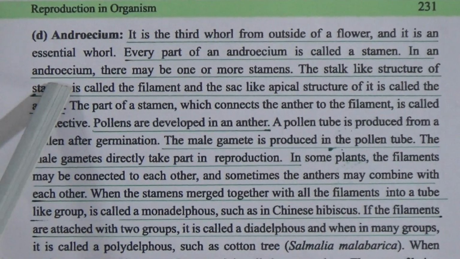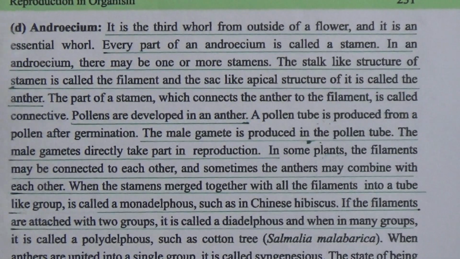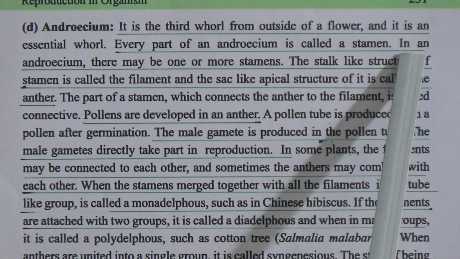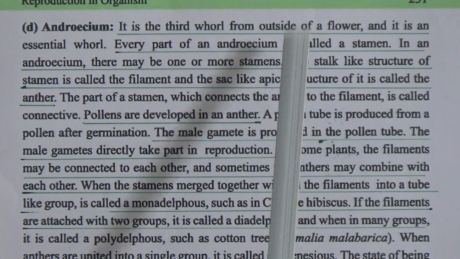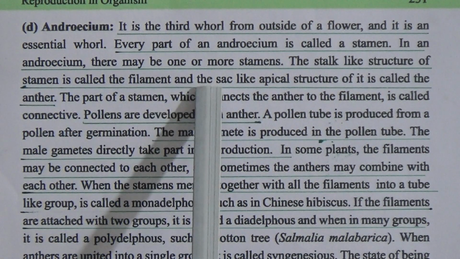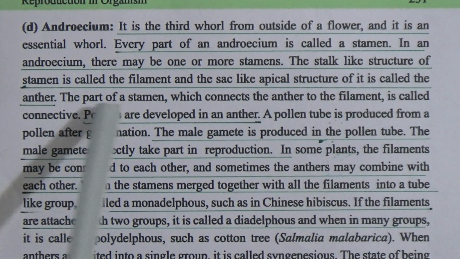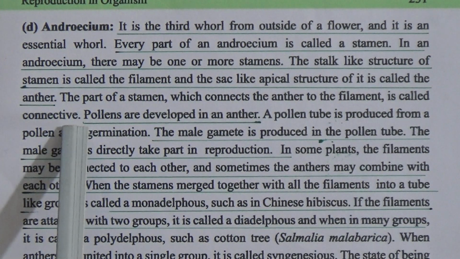Now come to here, page 231, androecium. It is the third whorl from the outside of a flower and it is an essential whorl. Every part of an androecium is called a stamen. In an androecium, there may be one or more stamens. The stalk-like structure of a stamen is called the filament and the sac-like apical structure of it is called the anther. The part of a stamen which connects the anther to the filament is called the connective.